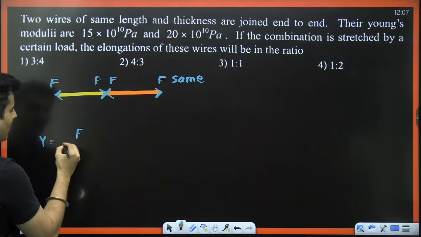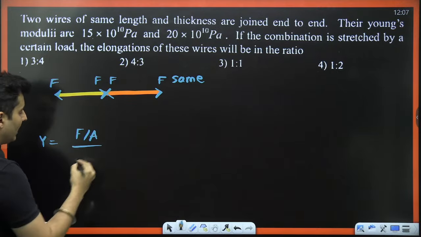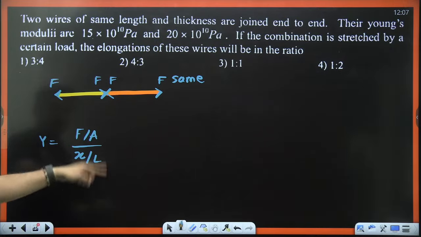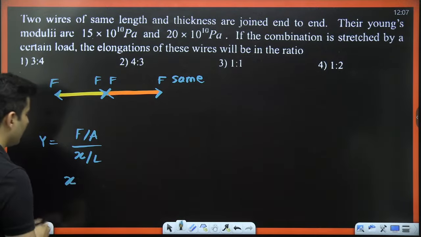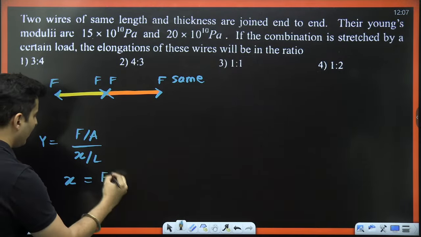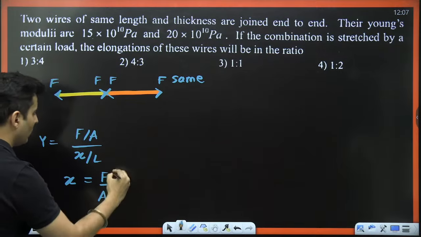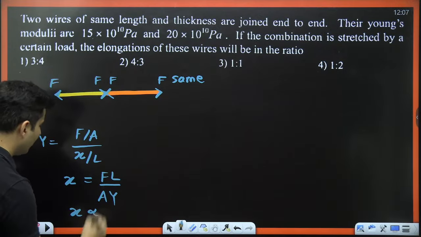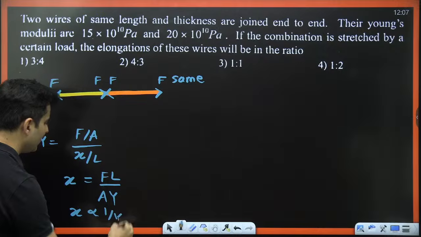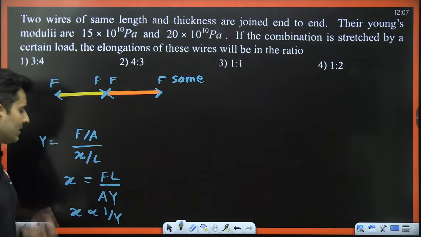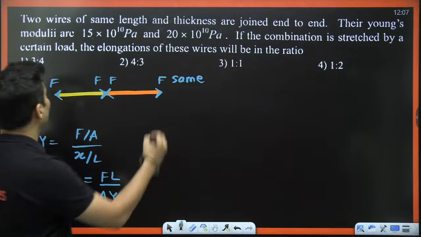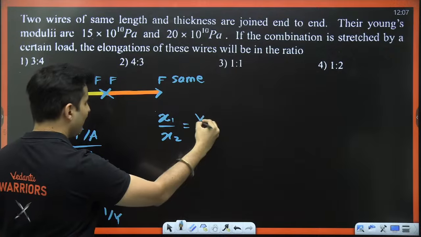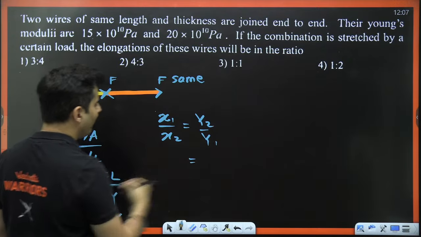Young's modulus is stress, which is force by area, divided by strain, which is x by L. Okay, great. So let's rearrange this. X will be equal to F as it is, A comes below, L goes on the top, Young's modulus comes below. So X is inversely proportional to the Young's modulus. If force is the same, length is the same, area is the same, therefore the ratio of the elongations x1 by x2 will be y2 by y1.